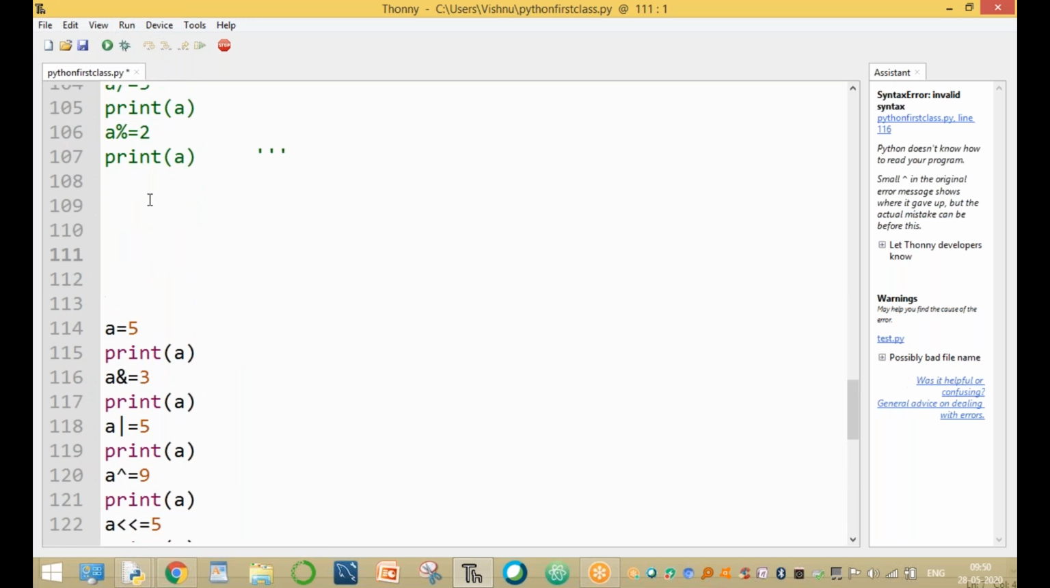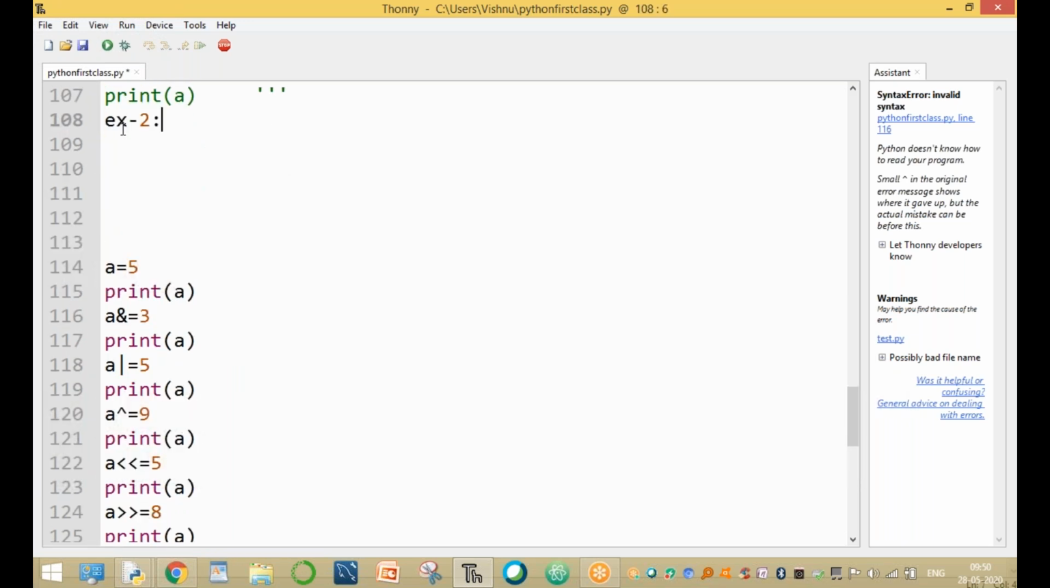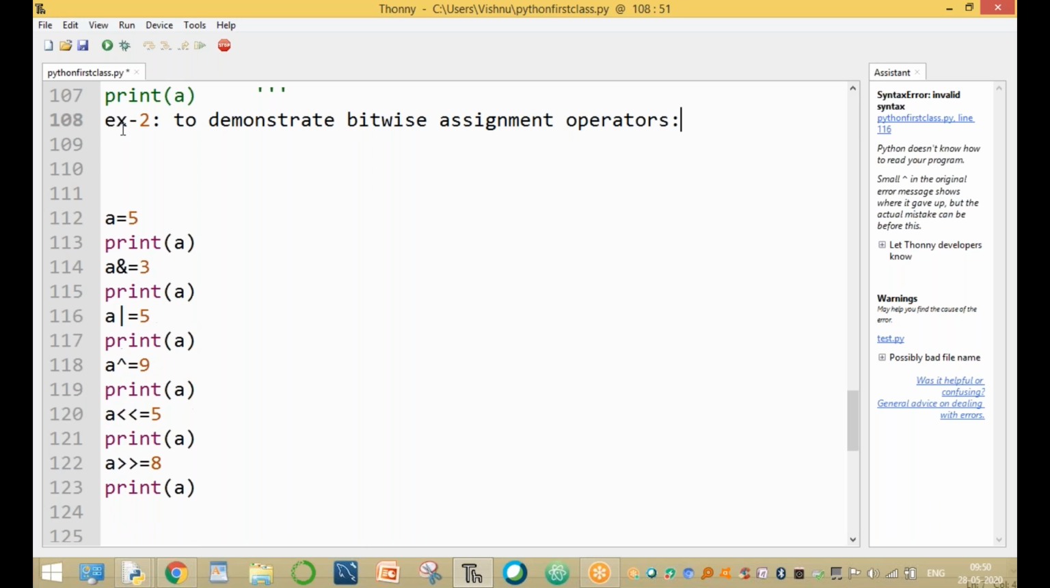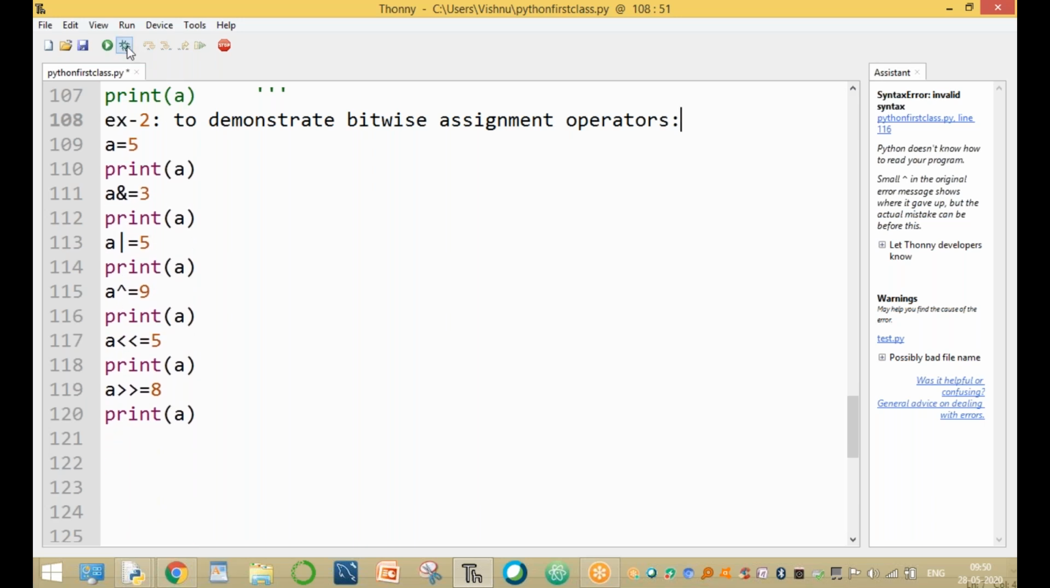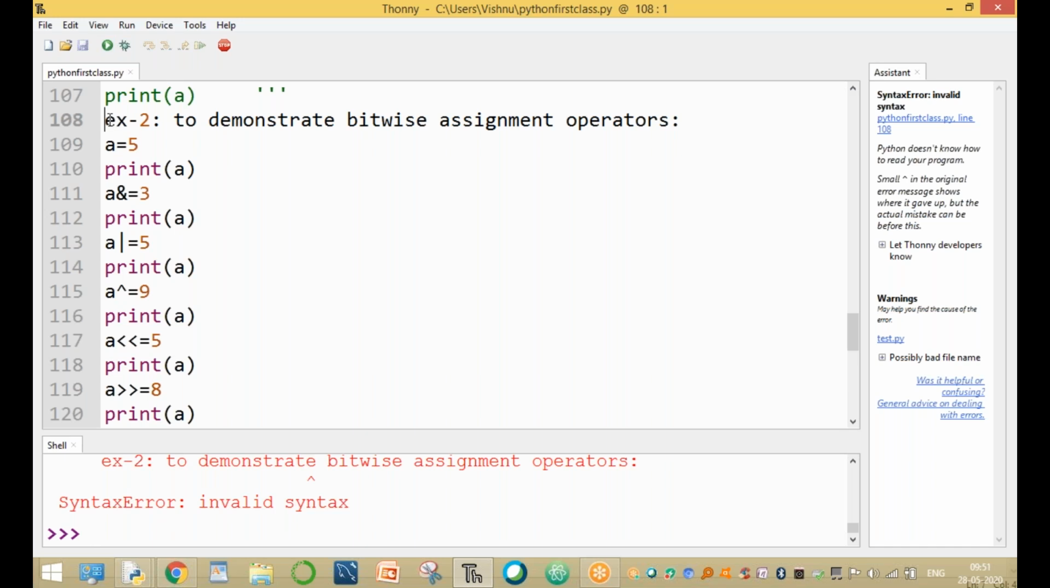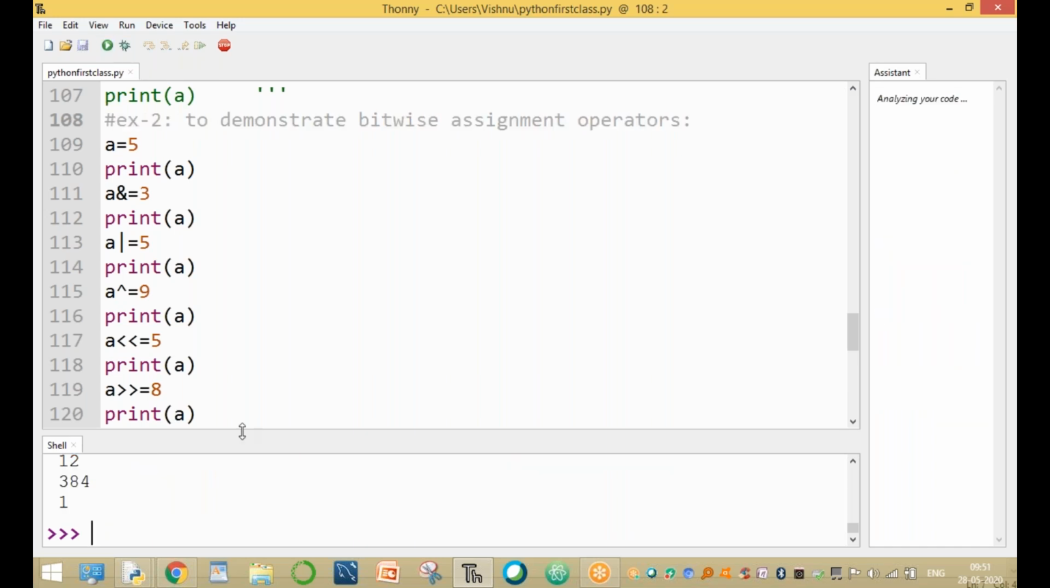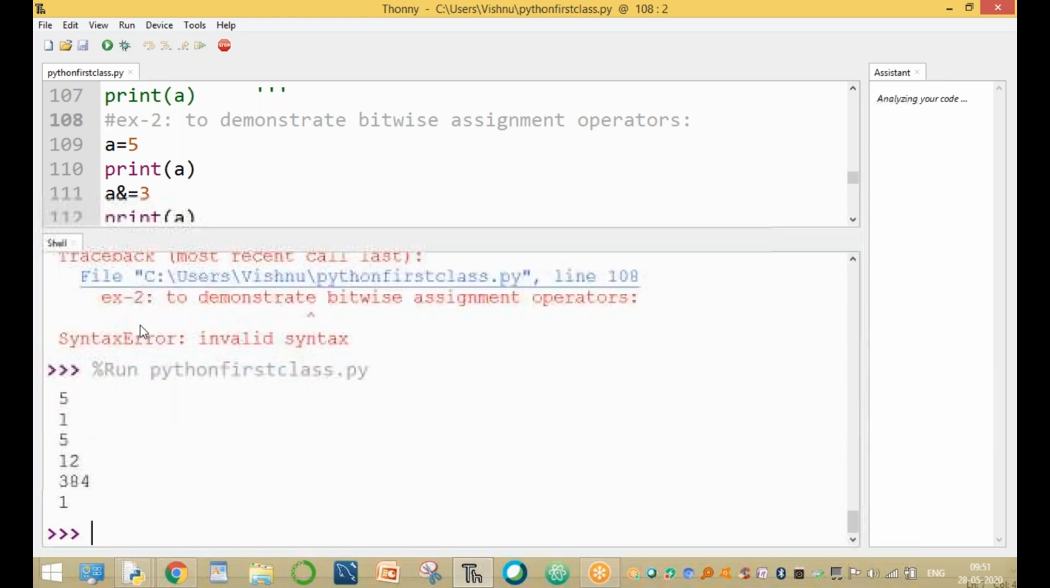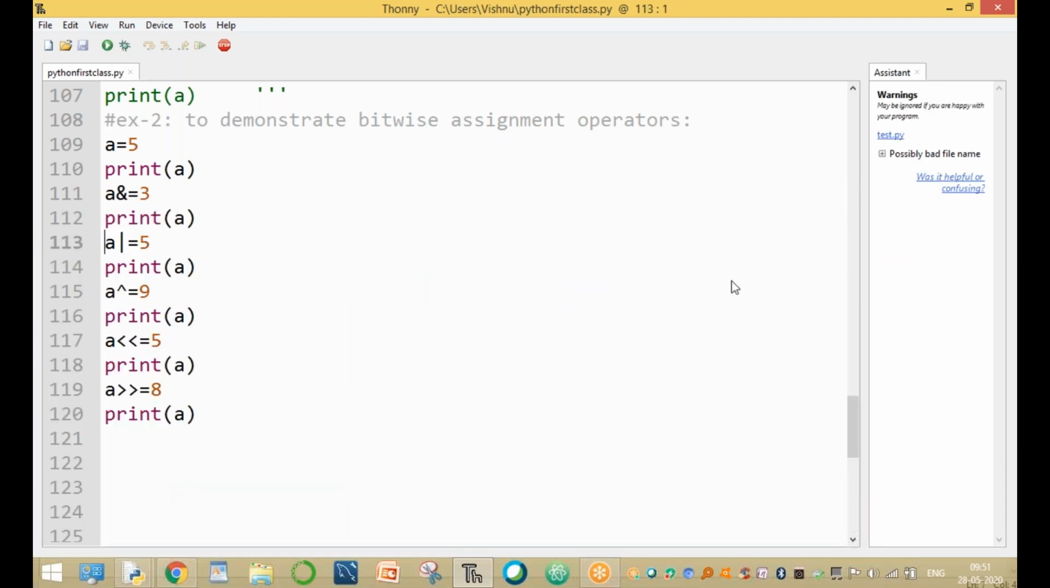Second example to demonstrate bitwise assignment operators. These are the bitwise assignment operator outputs. These are invalid. So now put the comment symbol here. The statement is not executed. This is the value. 5, 1, 5, 12, 384, 1. This is the value using assignment operators. Clear, guys, up to here, all of you. Now the value of this one is